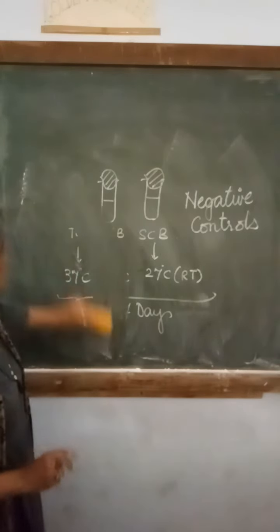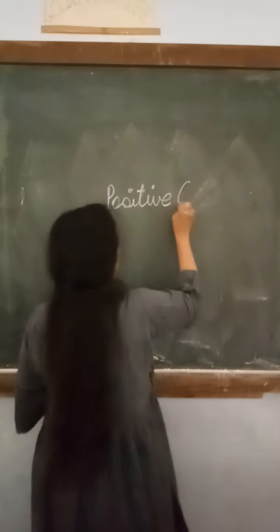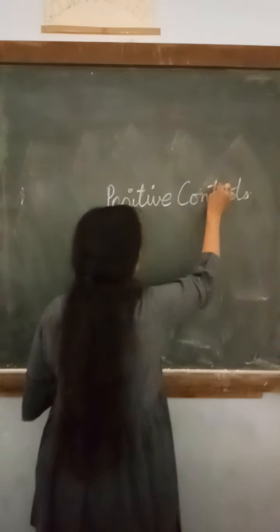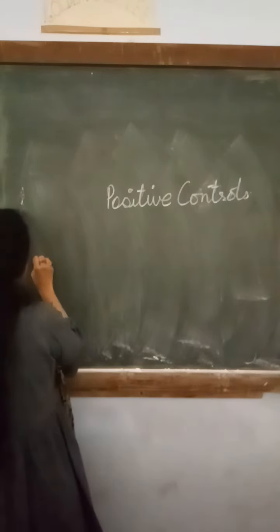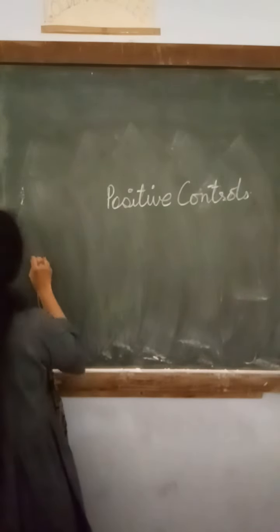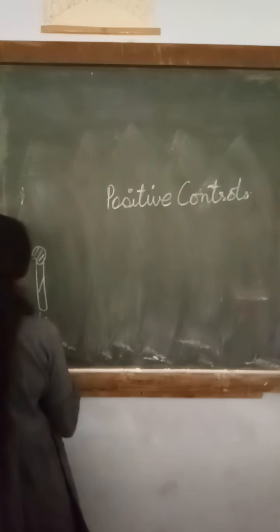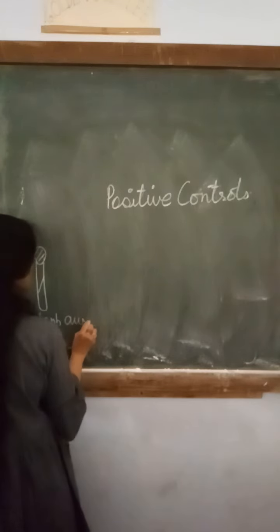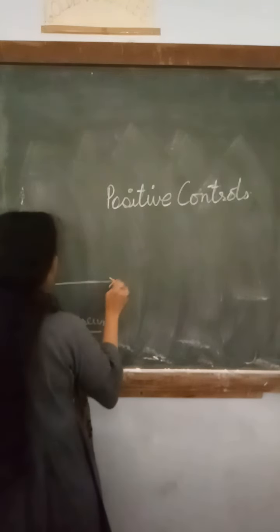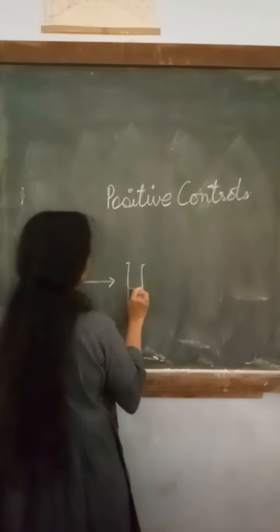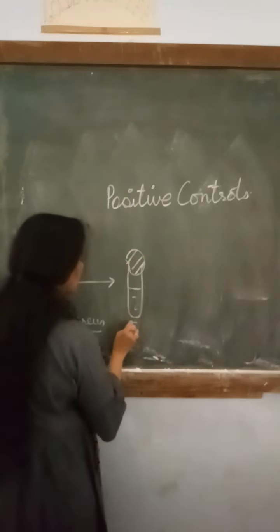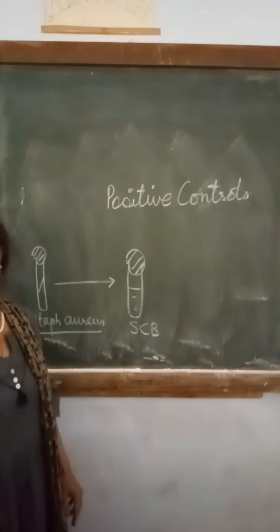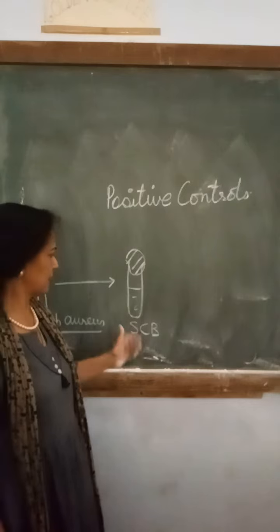Now we will go for positive controls. For positive controls, first of all, we will take Staphylococcus aureus and inoculate soybean casein broth.